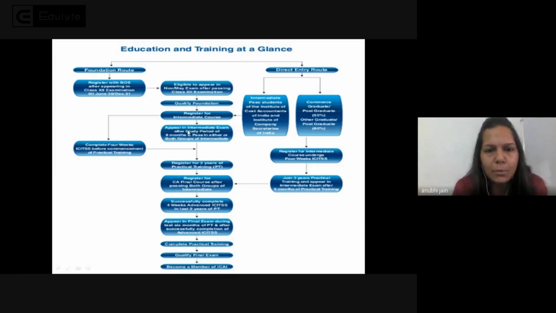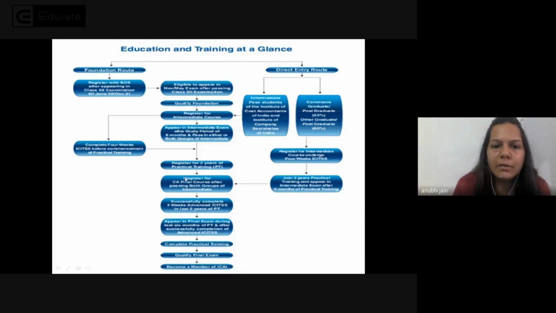Then you can appear in your intermediate exam after a study period of 8 months. It means you are given 8 months of study period before giving your CA Intermediate examination. So you have 8 months to study and prepare yourself for CA Intermediate.